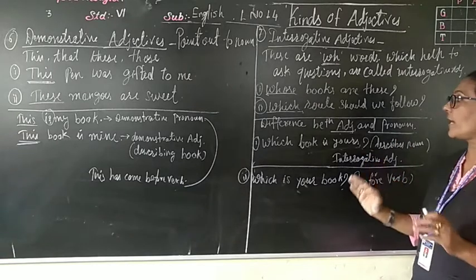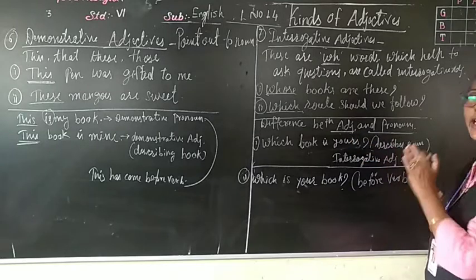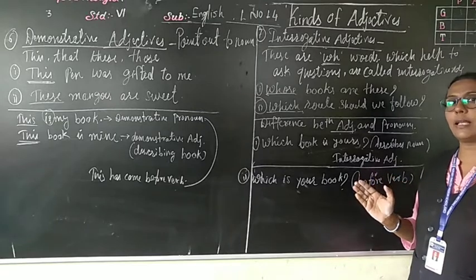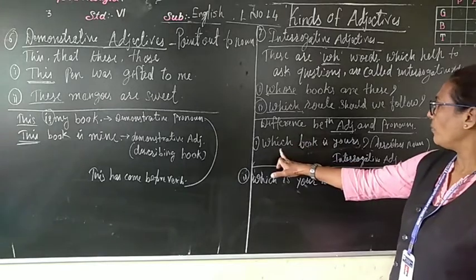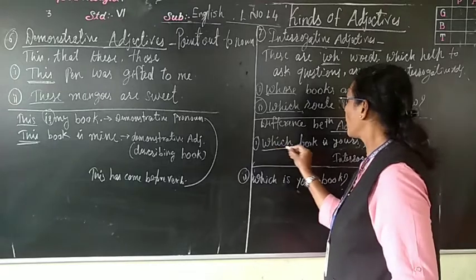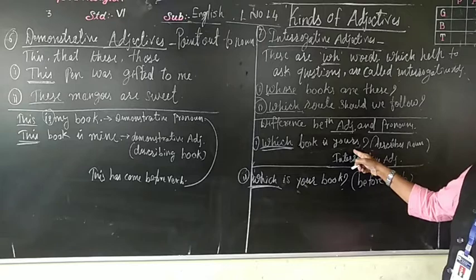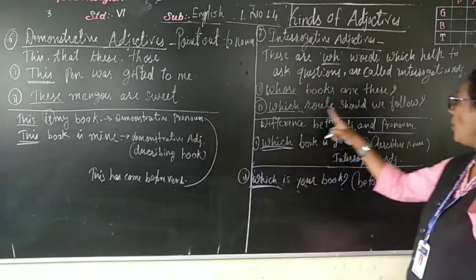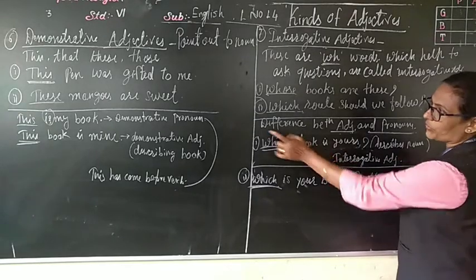Here also we will see the difference between an interrogative adjective and an interrogative pronoun that we saw in the last lecture. See, now here I have given the difference. Which book is yours? Which, here the WH question. Is this which a pronoun or an adjective? It describes a noun, the same thing.